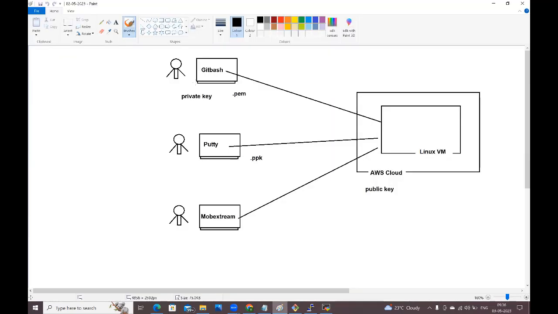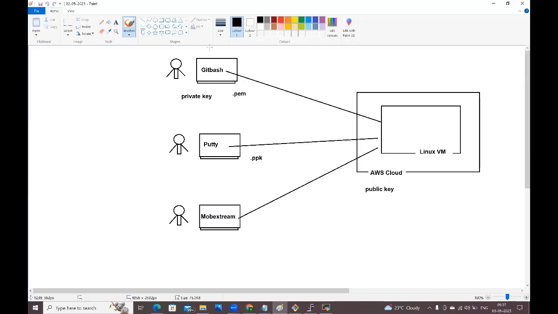We connected from Git Bash, PuTTY, MobaXterm, all these things we have seen. If you want to connect to the Linux virtual machine which is available in the AWS cloud, first you need to install some client software in your machine. We are not installing Linux or setting up Linux in our Windows machine. We are creating a Linux virtual machine in the AWS cloud. If you want to perform the operations, first you need to connect to the Linux virtual machine available in the AWS cloud. How will you connect?